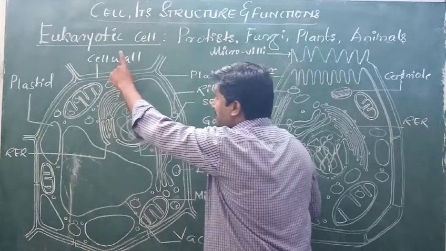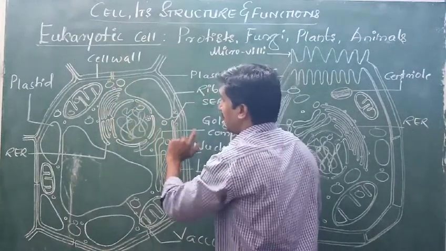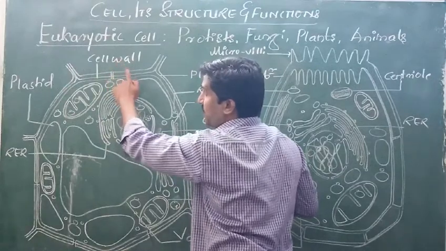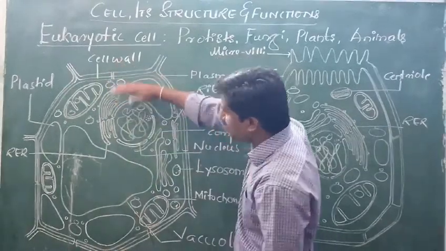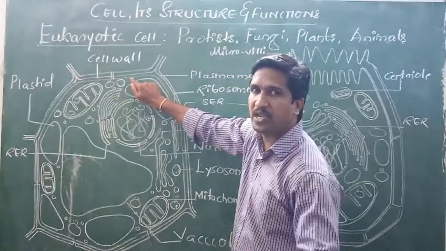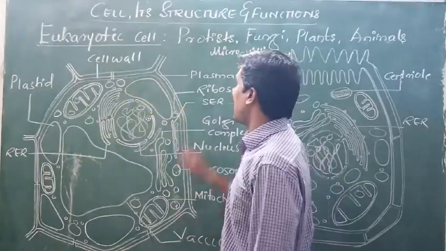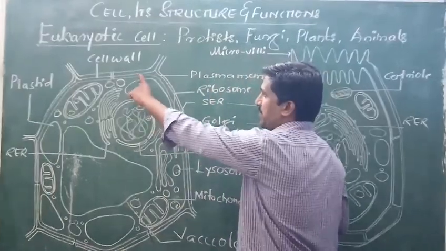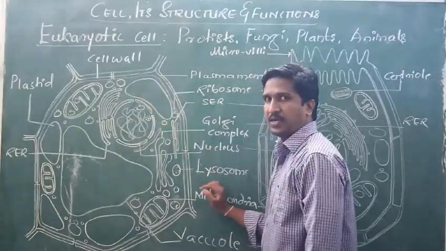So between the neighboring cells there is a common cell wall, and beneath that cell wall there is a thin membrane called the plasma membrane. So the plasma membrane will be present, right?